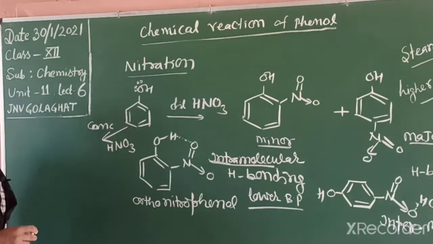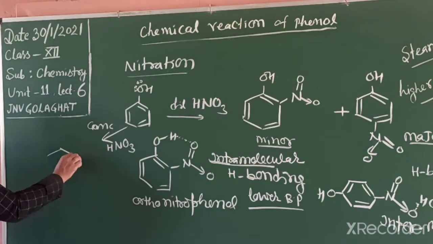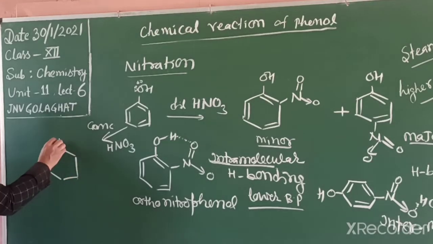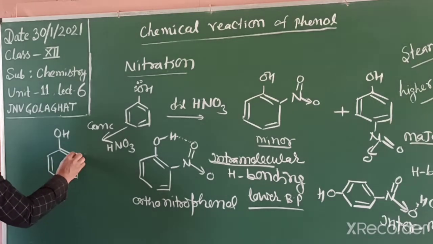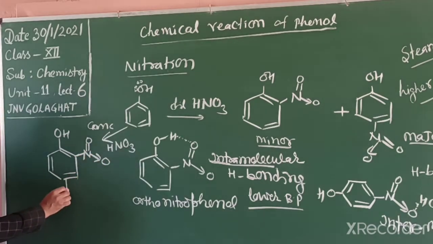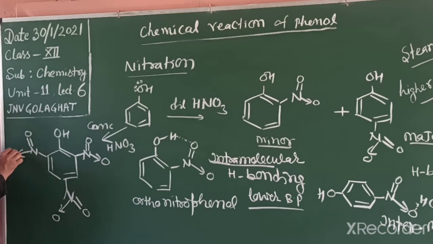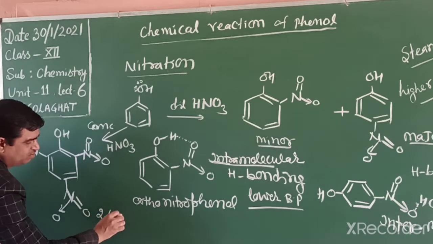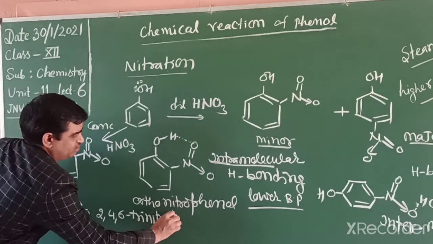If phenol reacts with concentrated nitric acid, students, the product is 2,4,6-trinitrophenol.